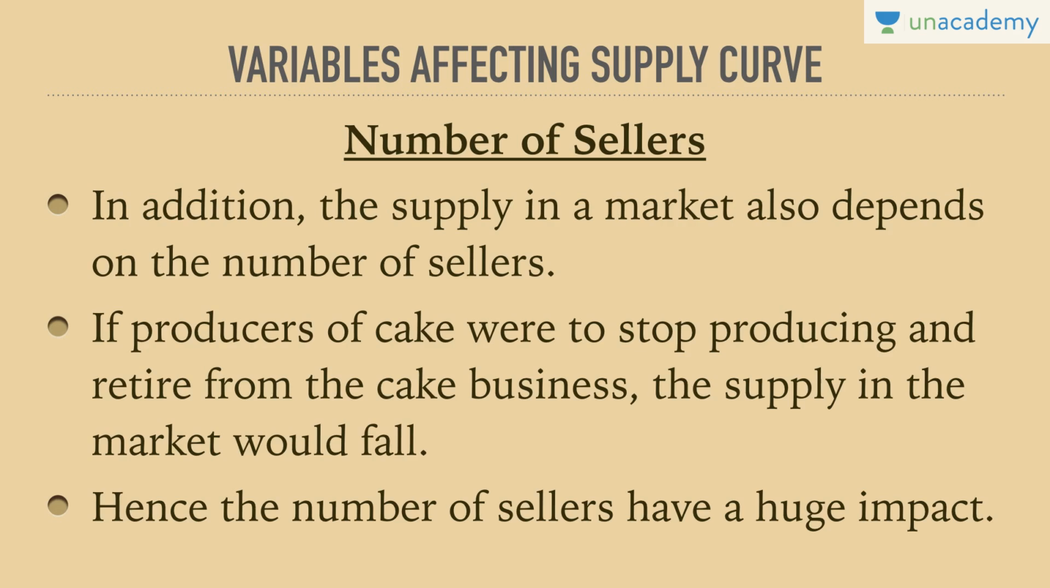So if producers of cake were to stop producing and retire from the cake business, the supply in the market would fall. This is the most important point. If producers of cake were to stop producing and retire from the cake business, it means the number of sellers decreases and they are no longer producing. Hence, it would shift the supply curve to the left as the market supply would fall. On the other hand, if producers were to produce more, the number of sellers would be high. Hence, the number of sellers has a huge impact among the variables.